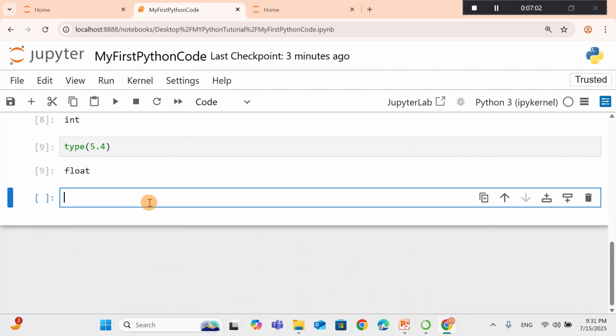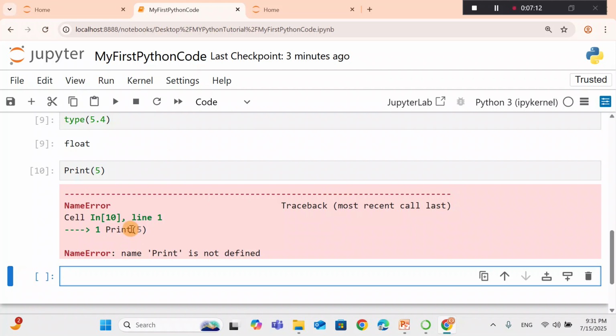Okay, let's try this one. Print with a capital P, 5, and run. This is an error because print is a case sensitive function. The first letter is supposed to be lowercase, so the Python interpreter doesn't know what this Print means.